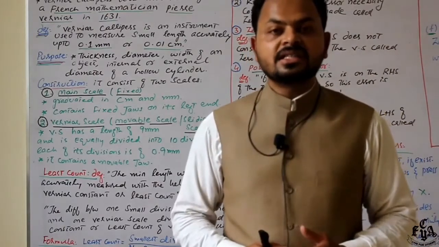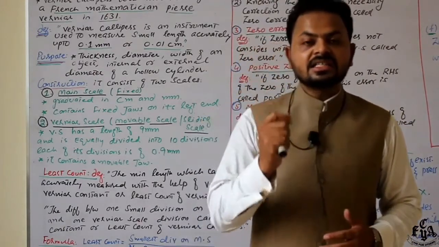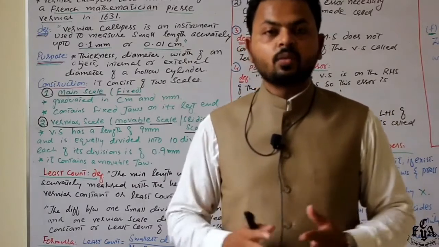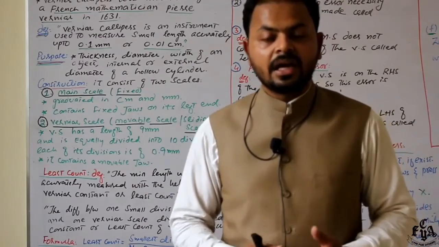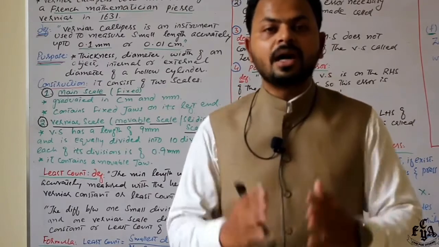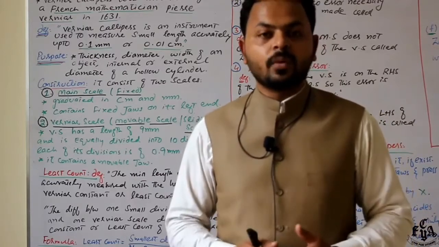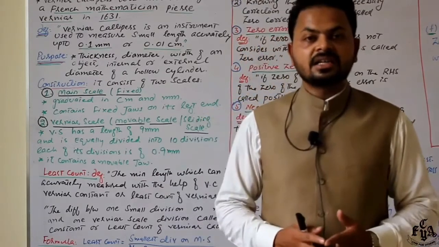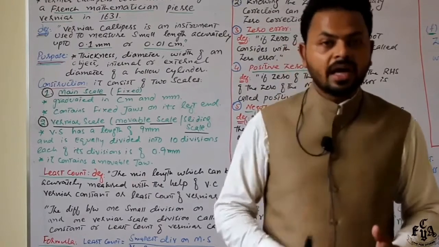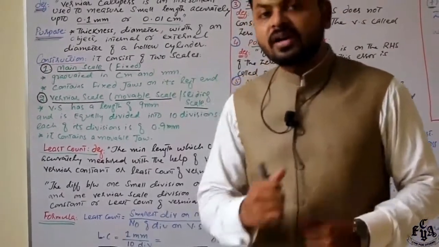Now look, what is the least count of vernier calipers? We can define this least count in two ways. Number one, the least count is the minimum measurement that we can take with a certain device. The minimum measurement that we can take with a certain device is known as the least count of that instrument. Okay, now what is the least count of vernier calipers?